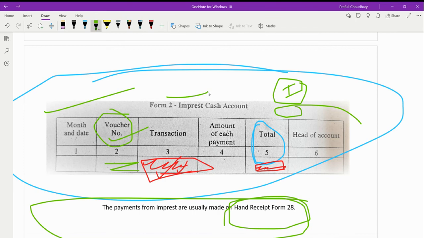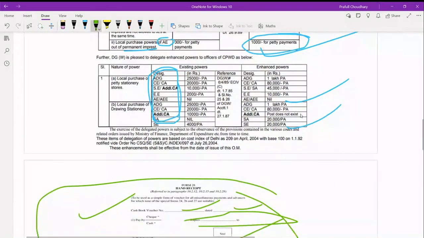The vouchers are checked and passed by the SDO or divisional officer, and the whole imprest is given a voucher number and entered in the account of the divisional or subdivisional office. The amount which is entered here, a copy is sent to the SDO, and there in the account it is again mentioned too. If necessary, the imprest account may be closed and submitted earlier for recoupment. The amount of imprest may be increased or decreased according to the requirement with proper accounting. This is how it works.